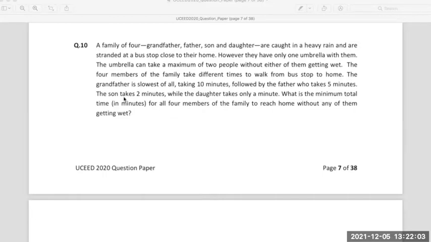What is the minimum time? Minimum we have to find, not the maximum, not the intermediate, but what is the minimum time for all 4 members to reach home without any of them getting wet.